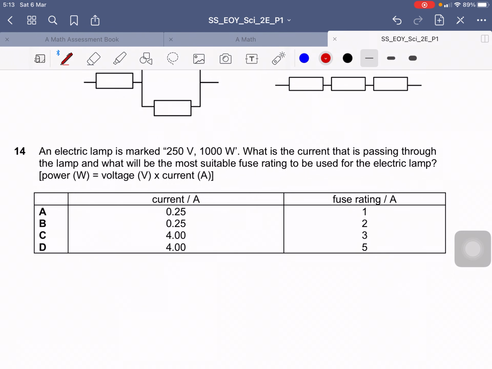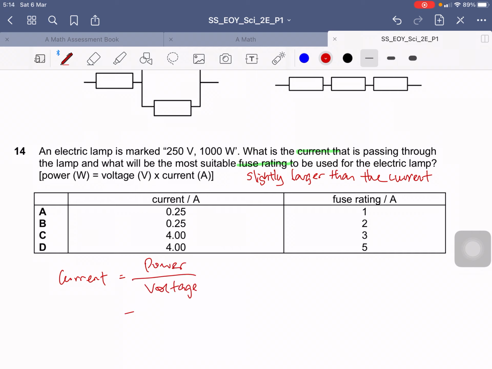Next, question 14. An electric lamp is marked 250 volt, 1000 watt. What is the current passing through the lamp, and what will be the most suitable fuse rating? This question asks us about the current and also the fuse rating. We understand that the fuse must be slightly larger than the current, just slightly, not too much. So we first find the current. Current equals power divided by voltage, which gives 1000 divided by 250.